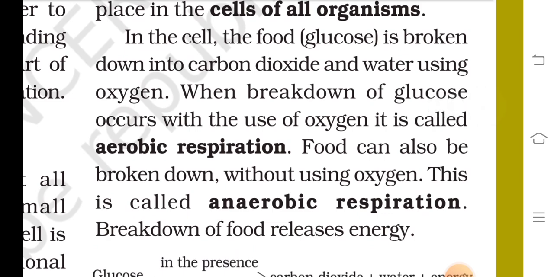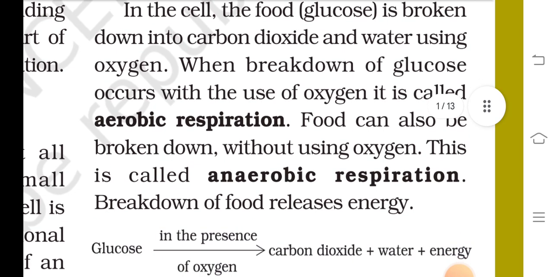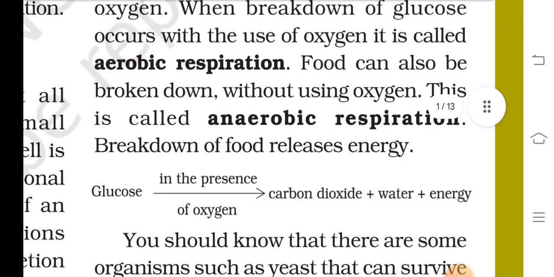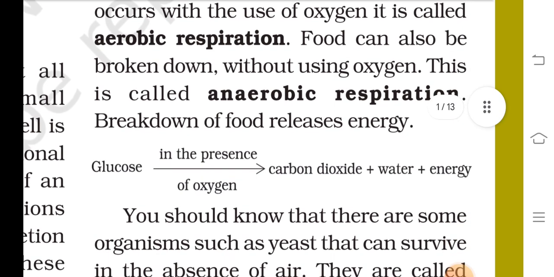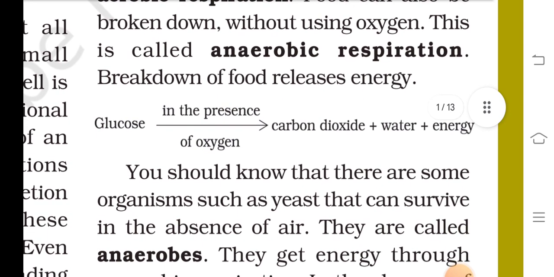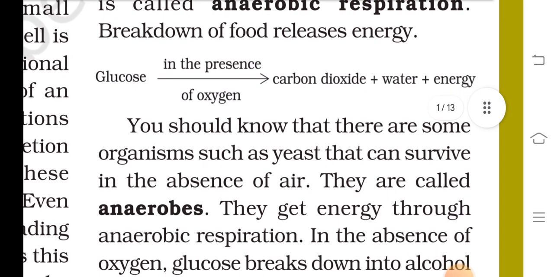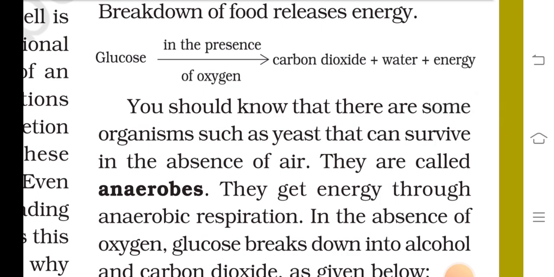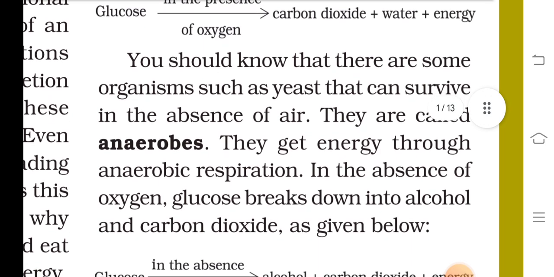In the cell, the food, glucose, is broken down into carbon dioxide and water using oxygen. When breakdown of glucose occurs with the use of oxygen, it is called aerobic respiration. Food can also be broken down without using oxygen. This is called anaerobic respiration. Breakdown of food releases energy. Glucose in the presence of oxygen gives carbon dioxide plus water plus energy.